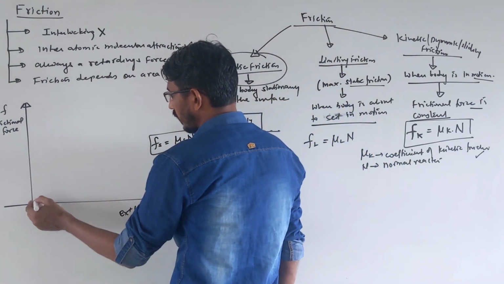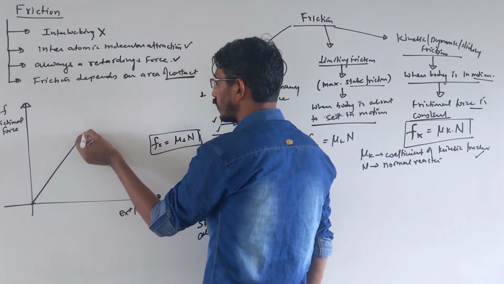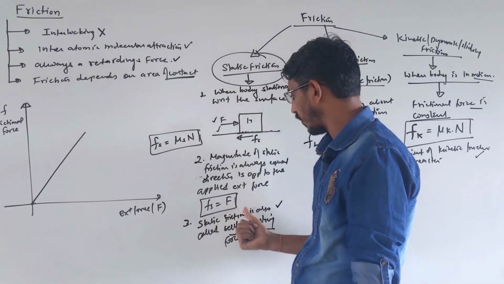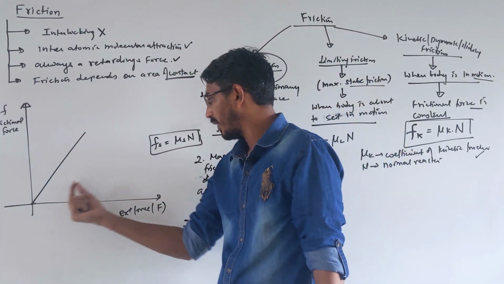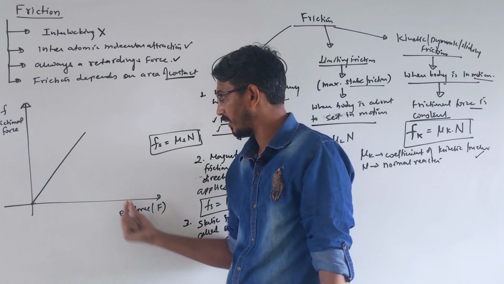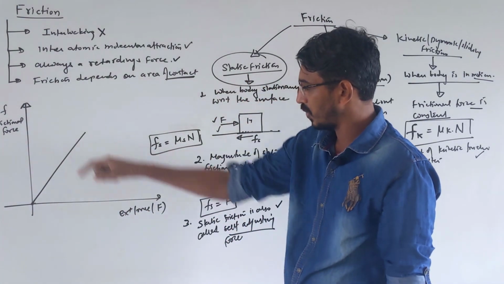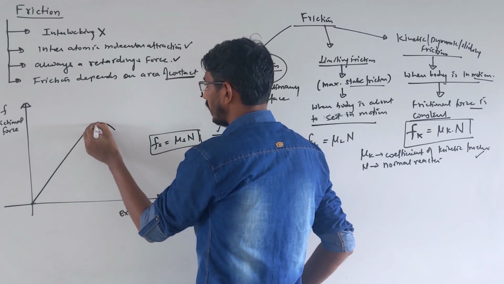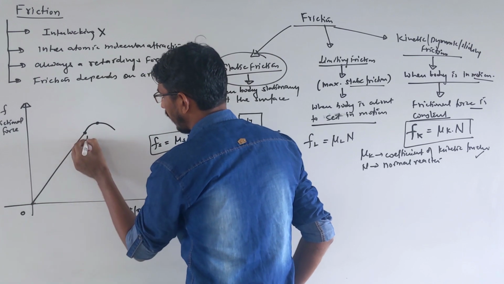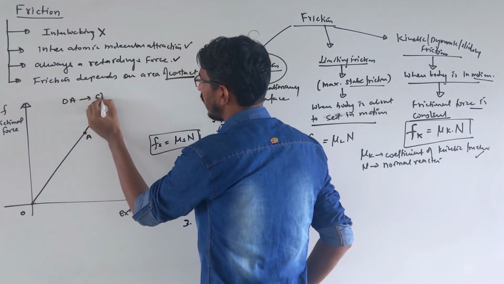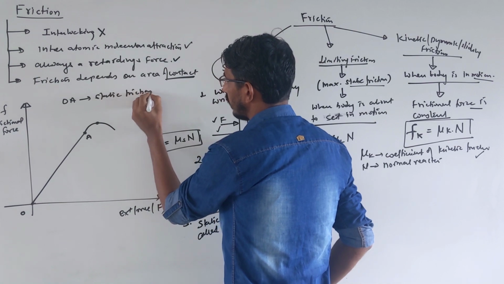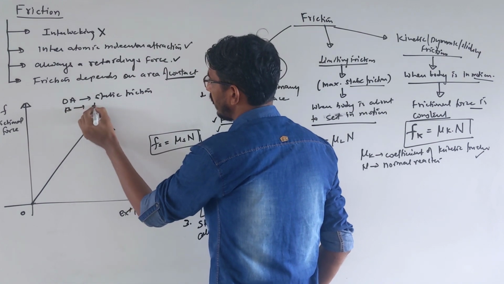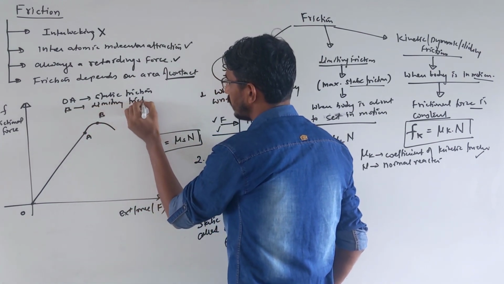You keep increasing the force. At first the body will not move unless you apply some force. So your static frictional force will keep increasing with the external force, because they are just equal, right? Yes, you applied 1 Newton, the frictional force is also 1 Newton, you applied 10 Newton, that also becomes 10 Newton. So it's a directly proportional straight line. Then when this body is about to be set in motion, you will get a jerk here, right? Yes. So from O to A, this is your static friction. Okay, yes. And your point B is called limiting friction, which is the maximum friction we have.